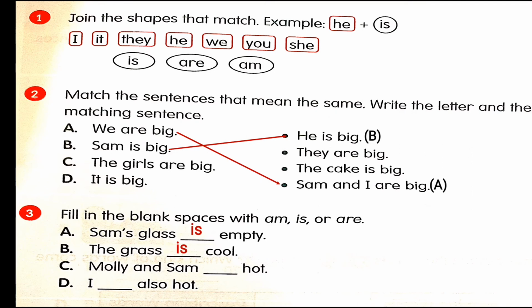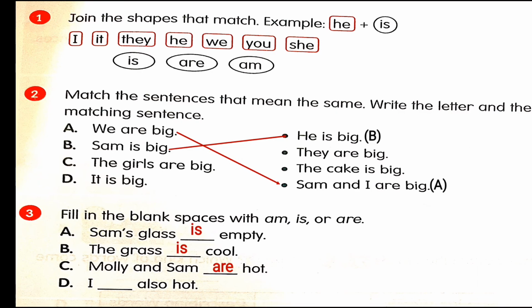Okay. Molly and Sam. Oh, now I have 2 people here. So it's not singular anymore. It's not just one. Now it's plural. So what will I use? Will I use is or are? Molly and Sam are hot. Okay, now there are 2 people that I'm talking about here.